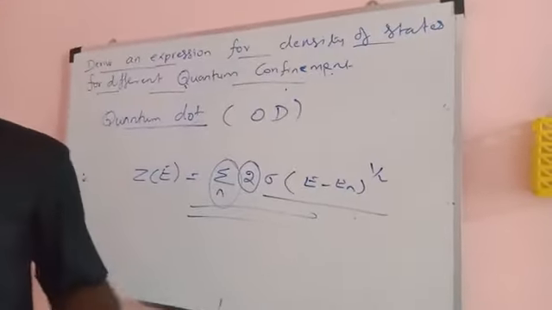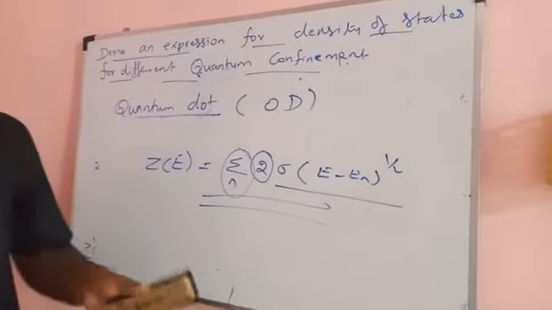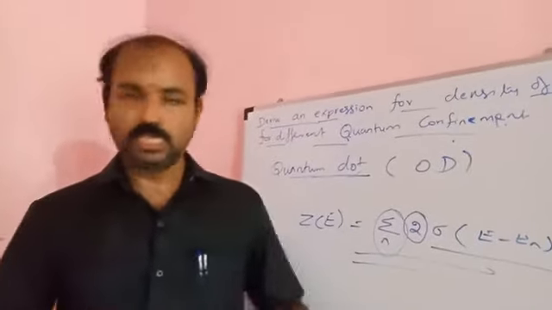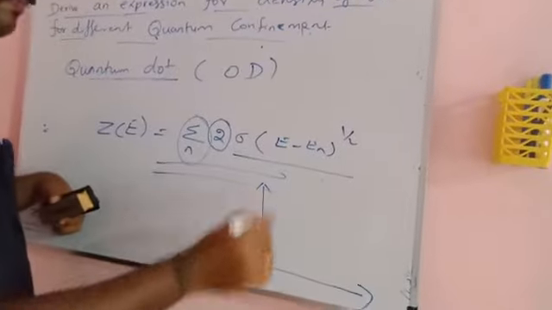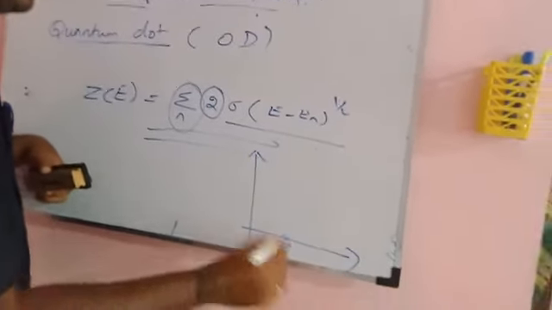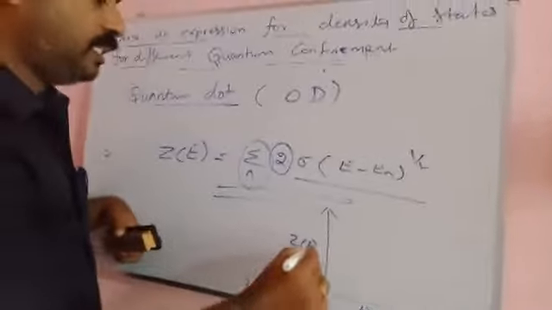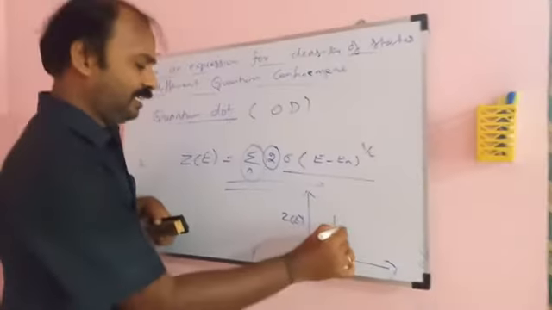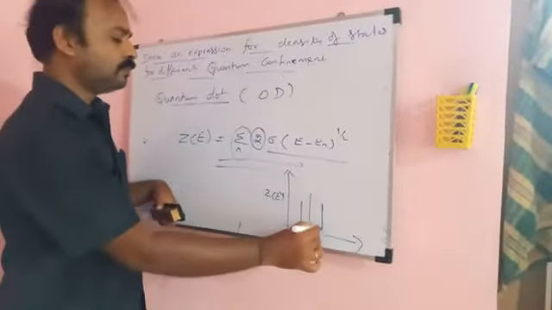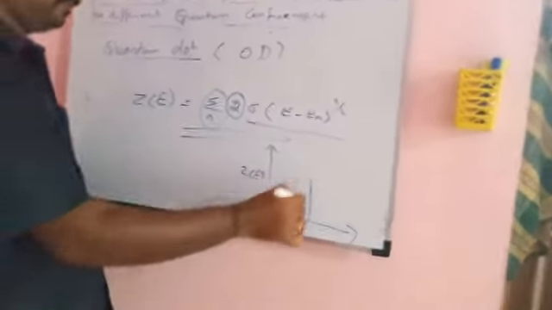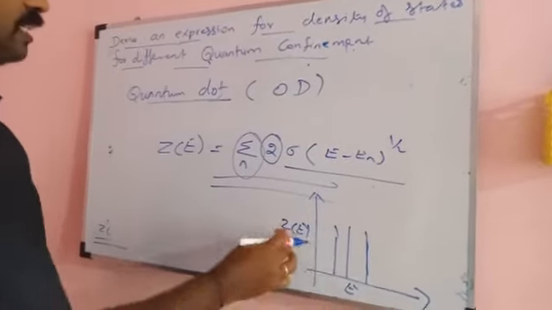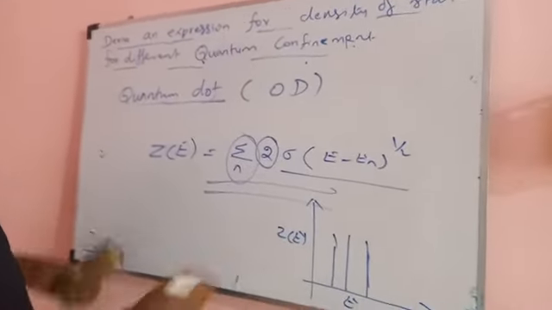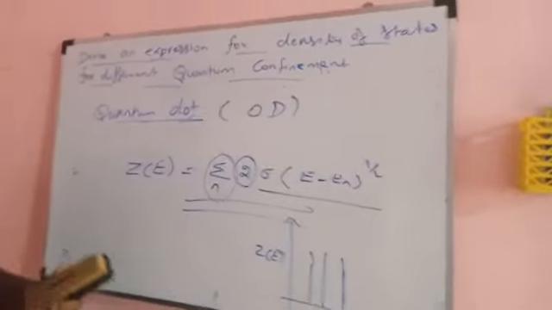Here 2 means the number of electrons occupying each energy state, and the graphical representation of energy versus density of energy states is like lines. This is the arrangement of density of states versus energy state in case of zero-dimensional quantum dot.